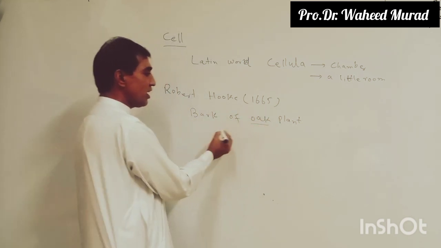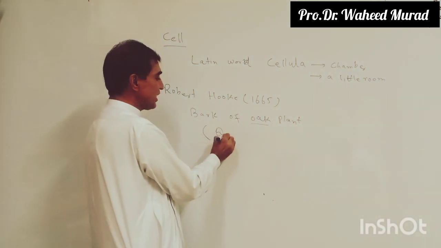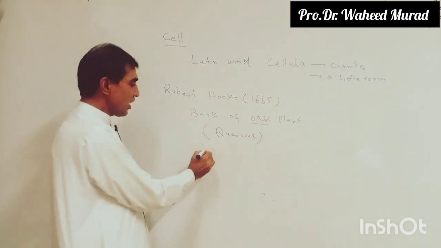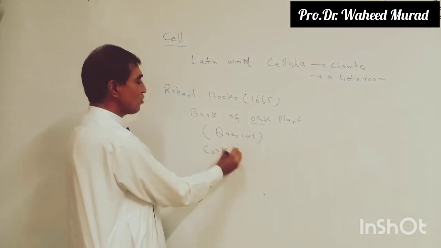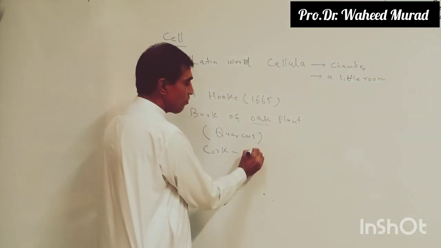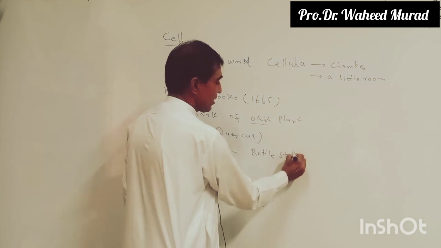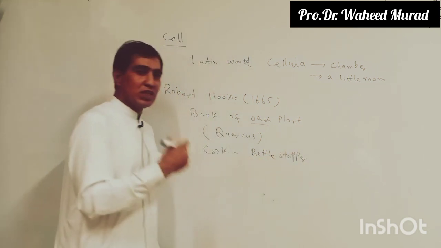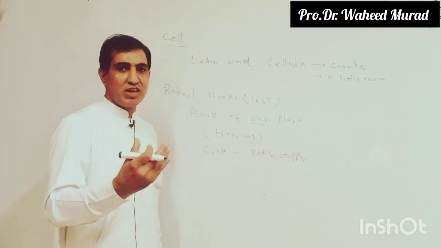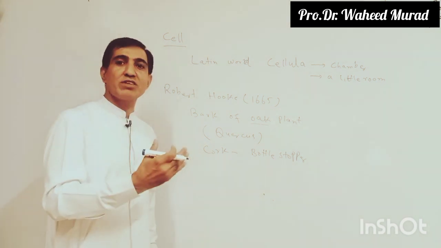The oak plant is an angiosperm, technically known as Quercus. The bark of the oak plant was used as cork, that is, a bottle stopper. This was observed with the help of a microscope. He observed the thin slices, and those thin slices were called cells. So he was the first one to discover a cell.